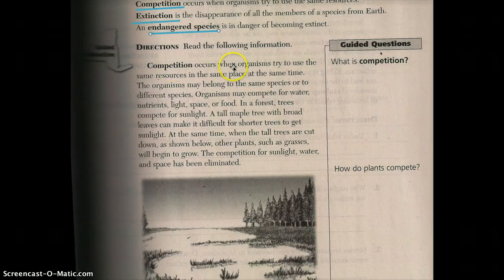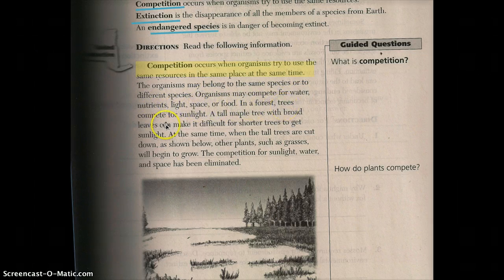Competition occurs when some organisms try to use the same resources in the same place at the same time. That sounds important to me. I'm going to highlight that. And I'm going to reread. Competition occurs when some organisms try to use the same resources in the same place at the same time. The organisms may belong to the same species or different species. Organisms may compete for water, nutrients, light, space, or food.